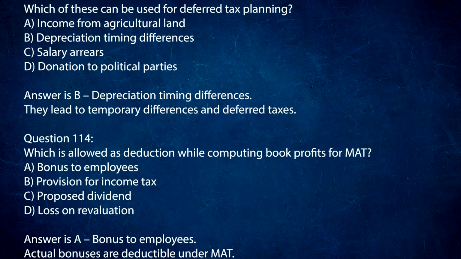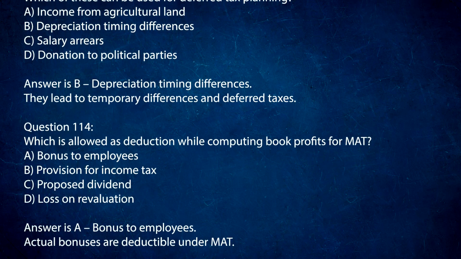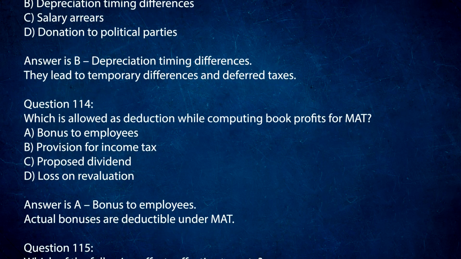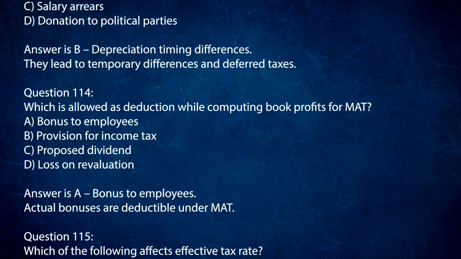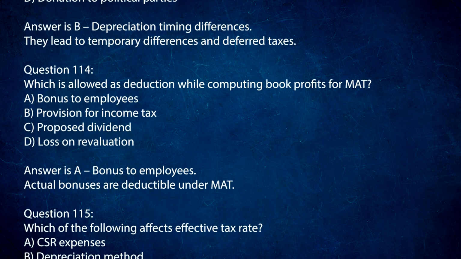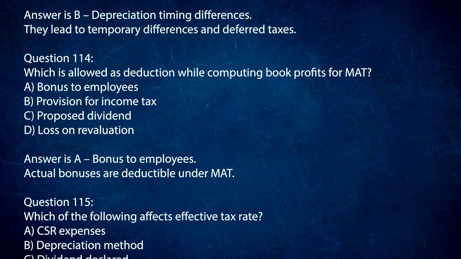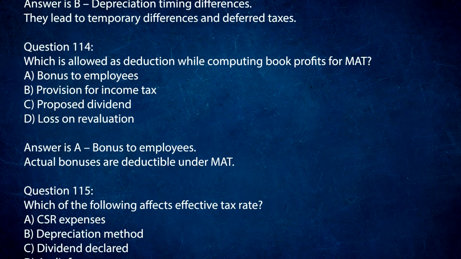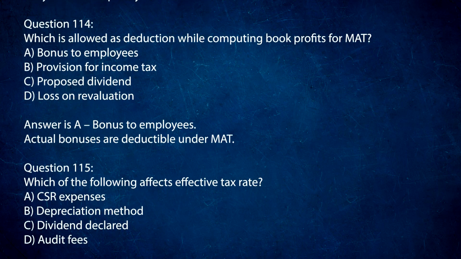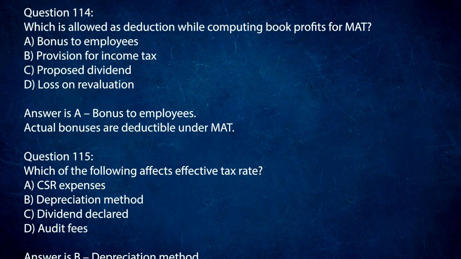Question 114. Which is allowed as deduction while computing book profits for MAT? A. Bonus to employees. B. Provision for income tax. C. Proposed dividend. D. Loss on revaluation. Answer is A. Bonus to employees. Actual bonuses are deductible under MAT.